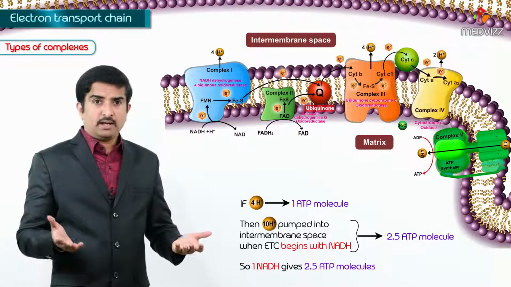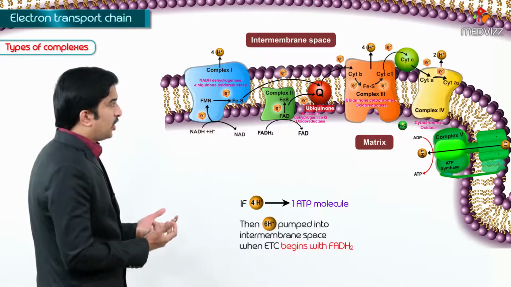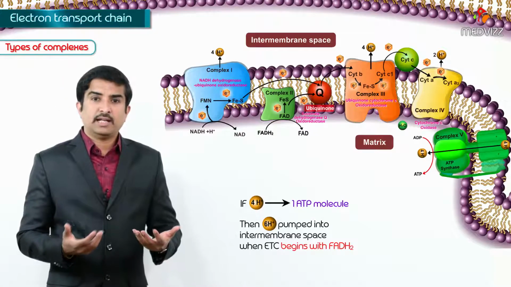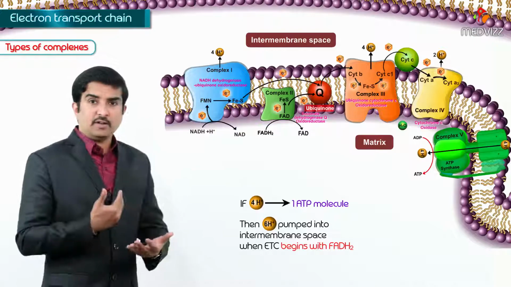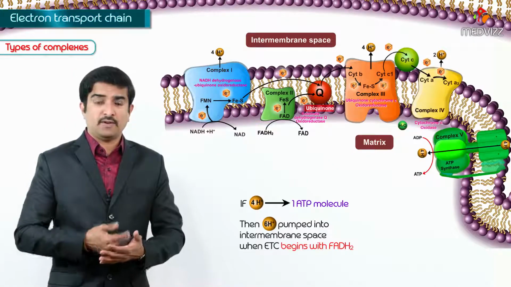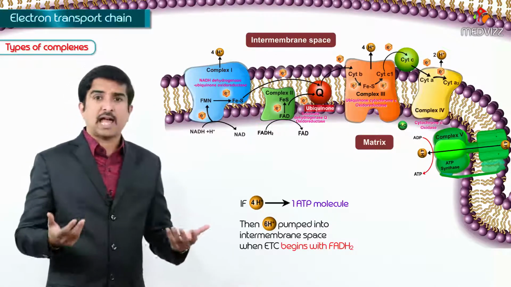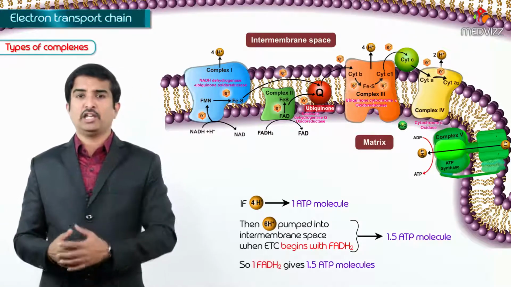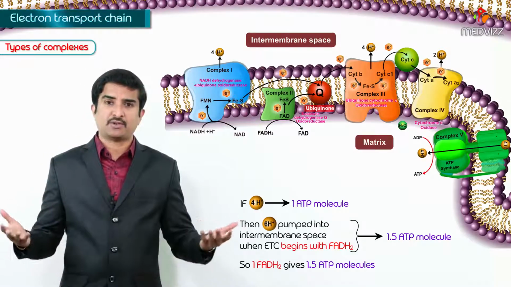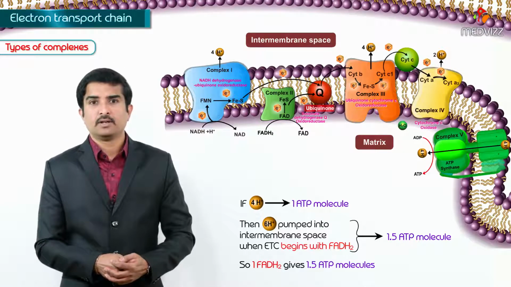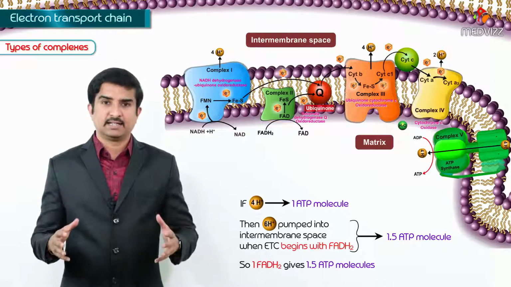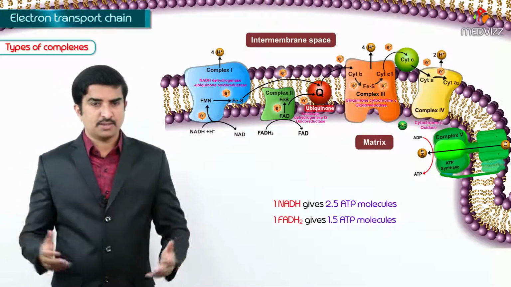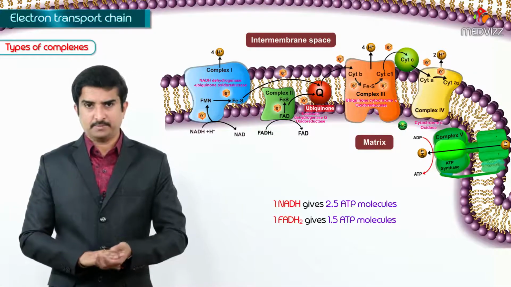So, in the same way, if we have only 6 hydrogen ions in the intermembrane space by means of FADH2, then 4 hydrogen ions are giving 1 ATP and 2 hydrogen ions are giving half molecule of ATP. So, we only have 1.5 ATP molecules produced by 1 molecule of FADH2 if it is entering into the electron transport chain. So, this is how we can say that 1 NADH is equal to 2.5 ATP and 1 FADH2 is equal to 1.5 ATP.